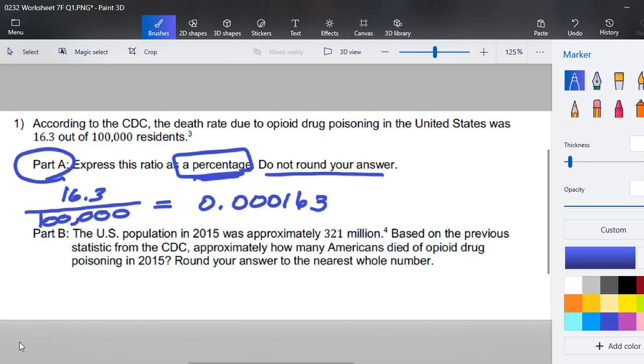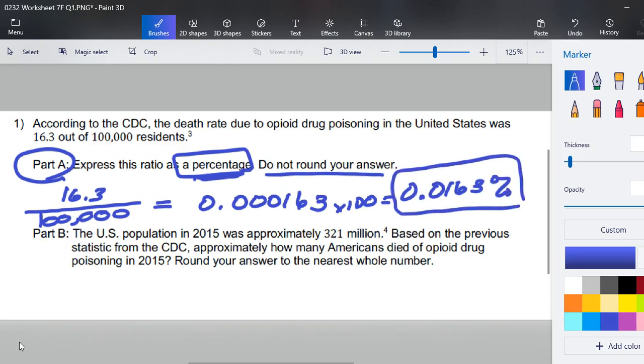Always read what your final answer is supposed to be. When I multiply this decimal by 100, I get a final answer of tenths, hundredths, thousandths, 10,000ths. It's 163 10,000ths of 1%.